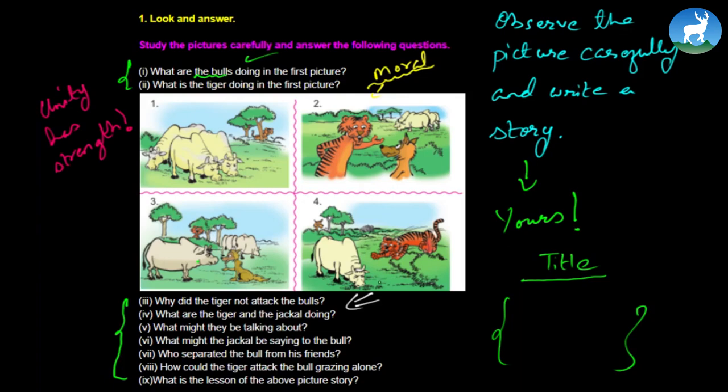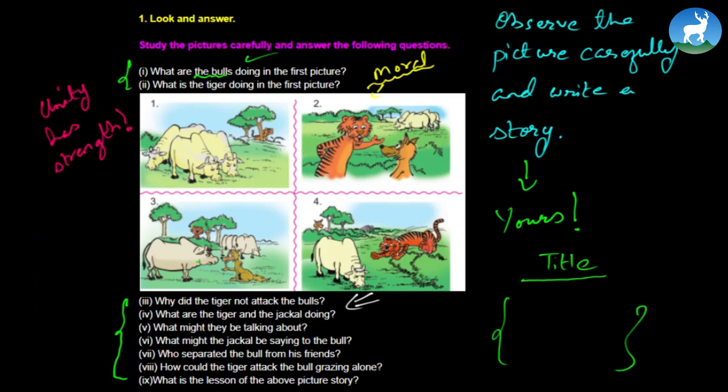Why did the tiger not attack the bulls? Remember what I just said? What are the tiger and the jackal doing? What might they be talking about? What might the jackal be saying to the bull? Who separated the bull from his friends? Now the bull got separated from his friends, from the other bulls. How could the tiger attack the bull grazing alone?